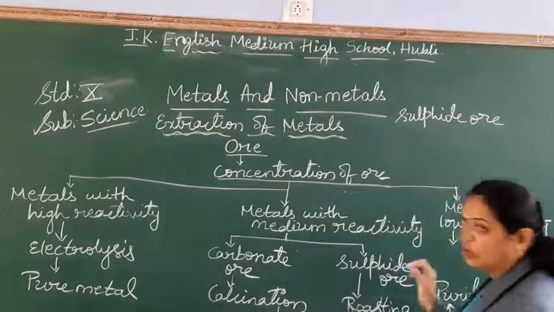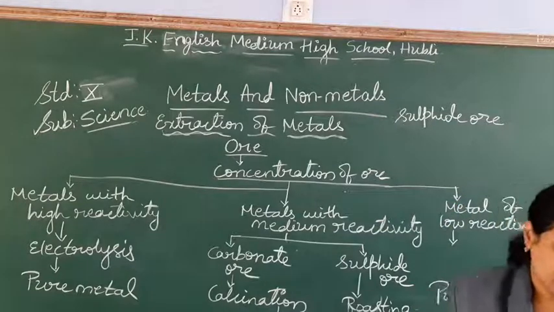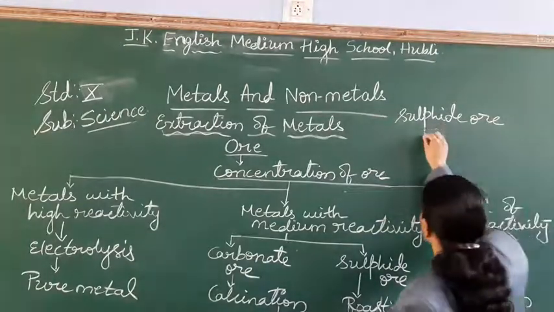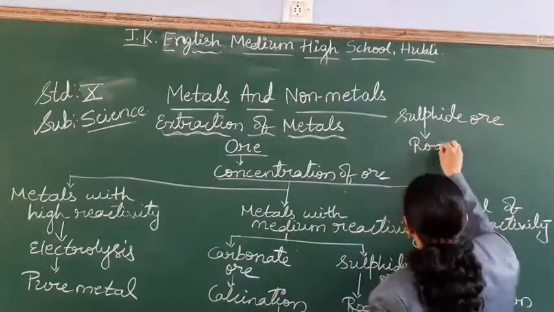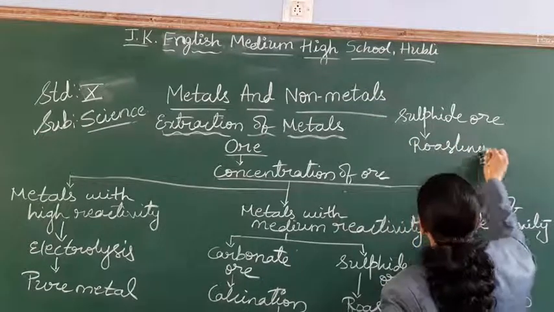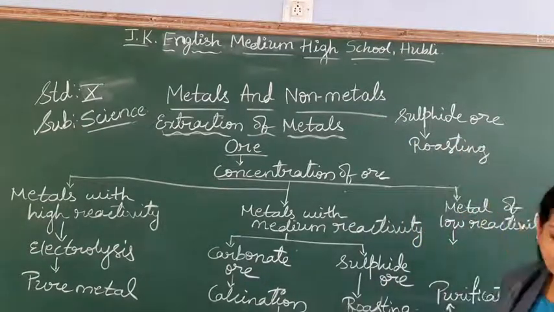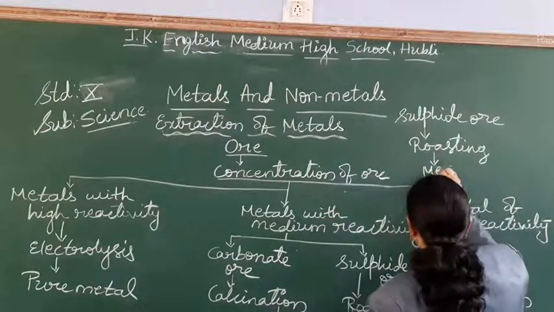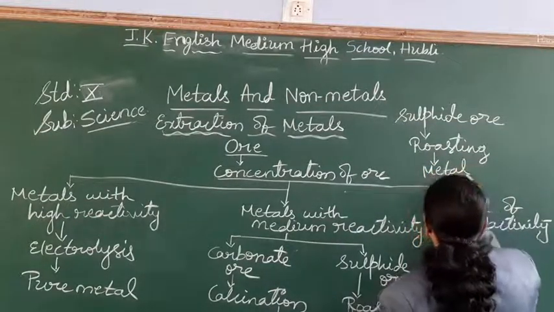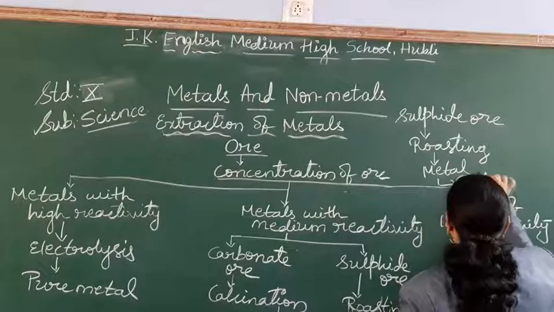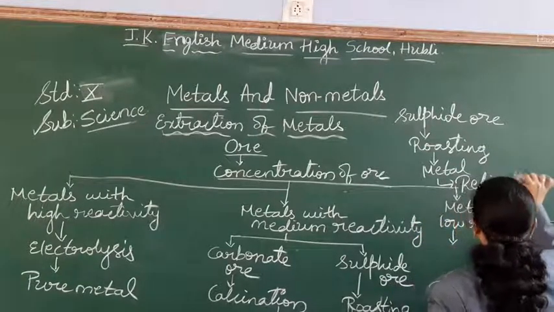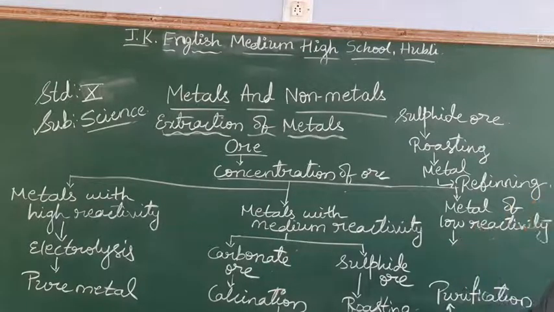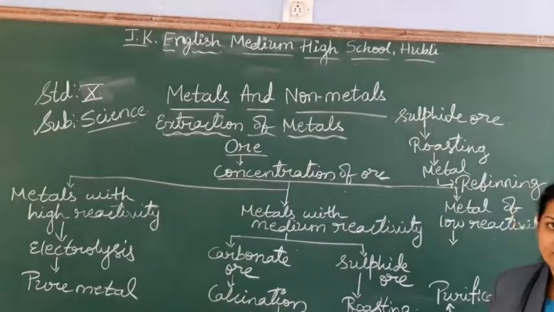Then you have to make it undergo the roasting. That ore should undergo the roasting method, then you get the metal. Then make the metal purify. That is the refining. After the refining process, you get the pure form of the metal.